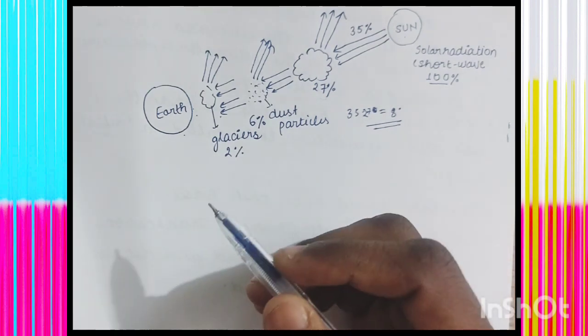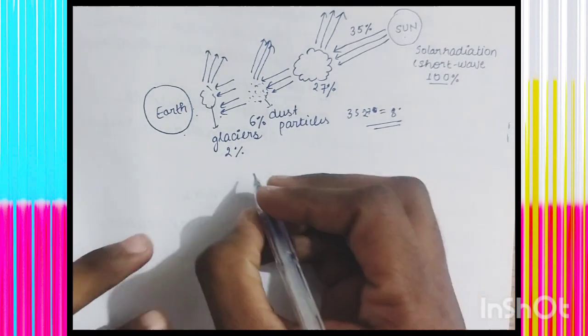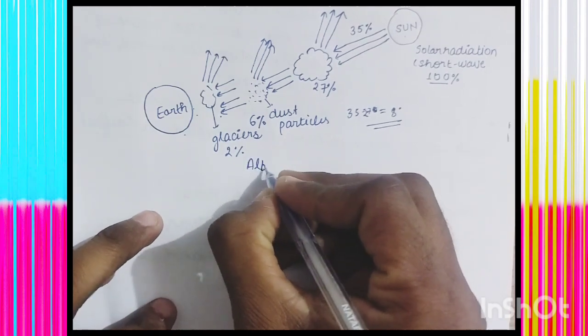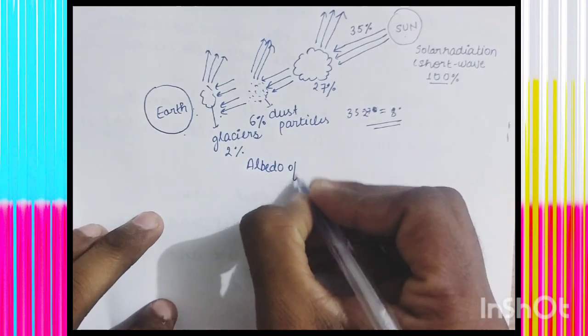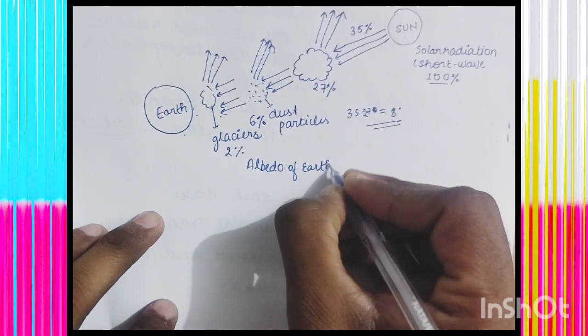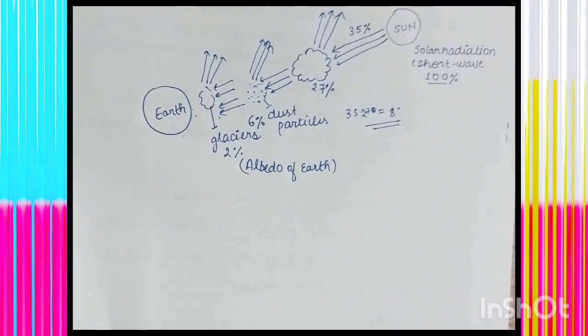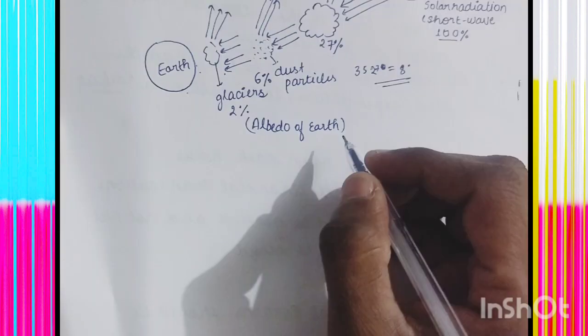That's why this is known as albedo of the earth. This is what we call albedo, the albedo of the earth, because the 35% of the energy does not help in maintaining the temperature of the earth.